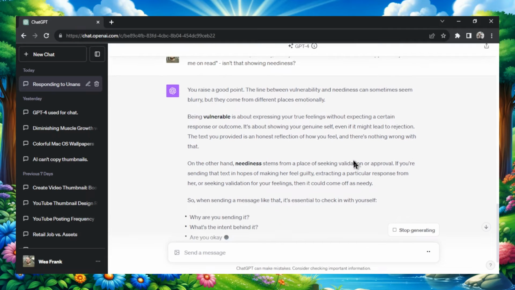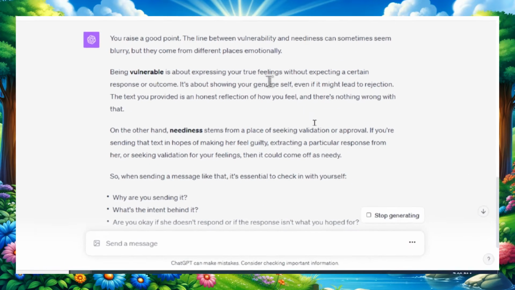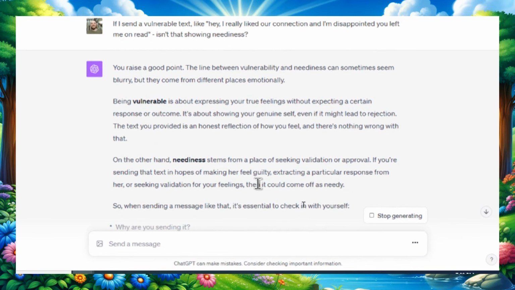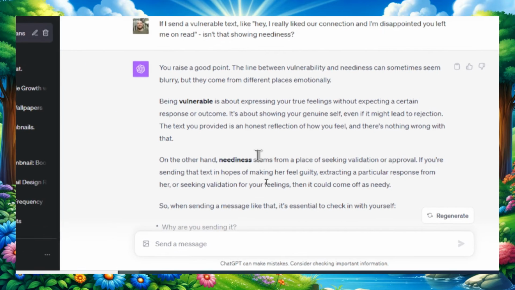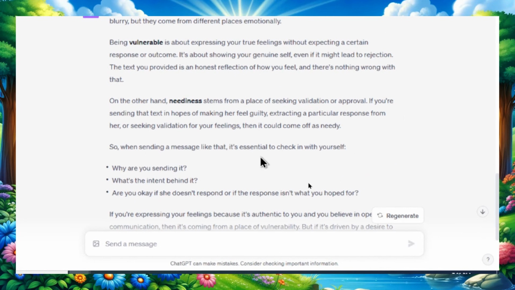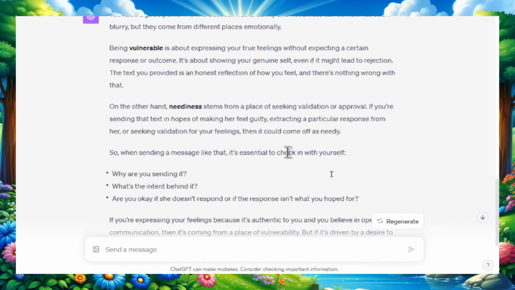And look, he clarifies the difference between vulnerability and neediness. So the first point, you raise a good point. The line between vulnerability and neediness can sometimes seem blurry, but they come from different places emotionally. Being vulnerable is about expressing your true feelings, whereas neediness stems from a place of seeking validation or approval. And this is the key point here.